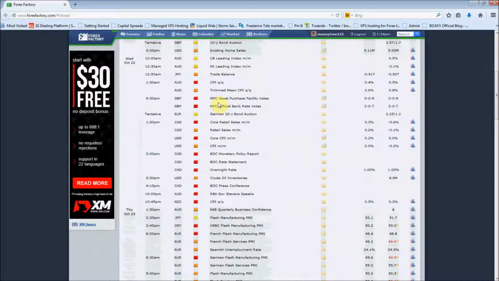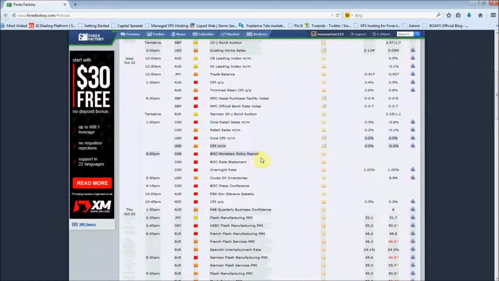Core CPI on the US dollar at 1:30 as well. Again, this is important for US dollar. Inflation is expected to come in slightly higher. Any lower, then it could also bolster the fact that they're starting to look at putting their rate hike cycle back slightly to the end of 2015, even 2016. So we'll see. There's been all sorts of Fed comments coming out over the wires last week.